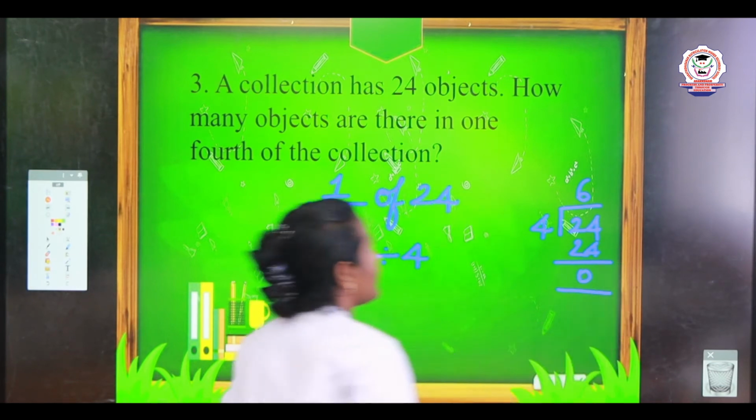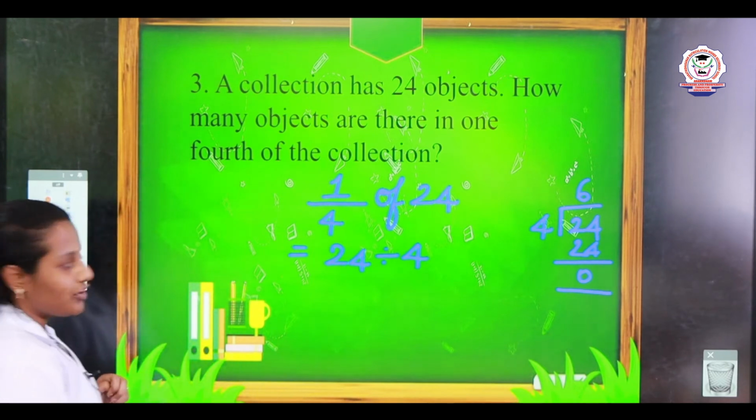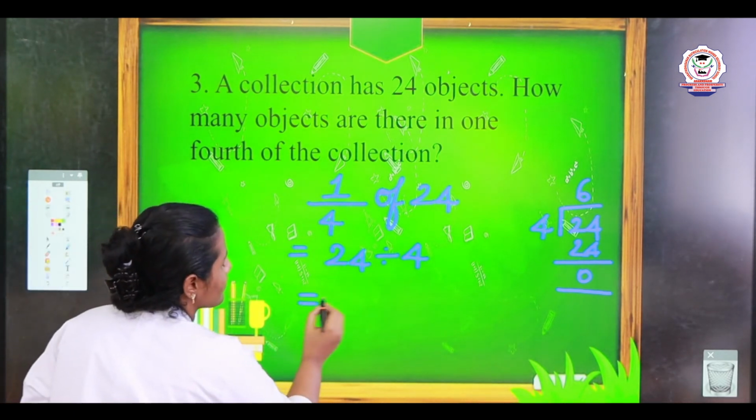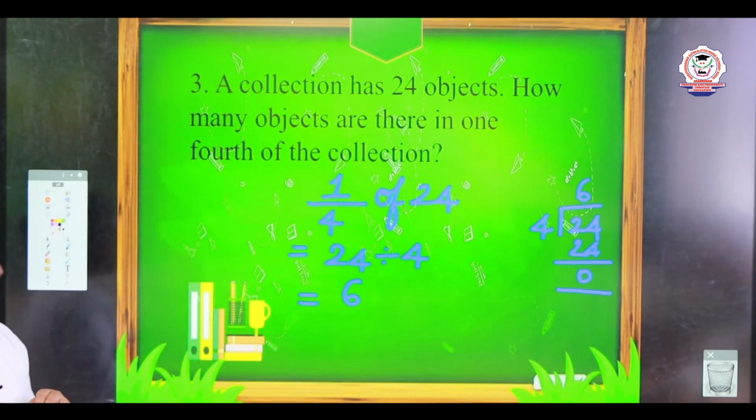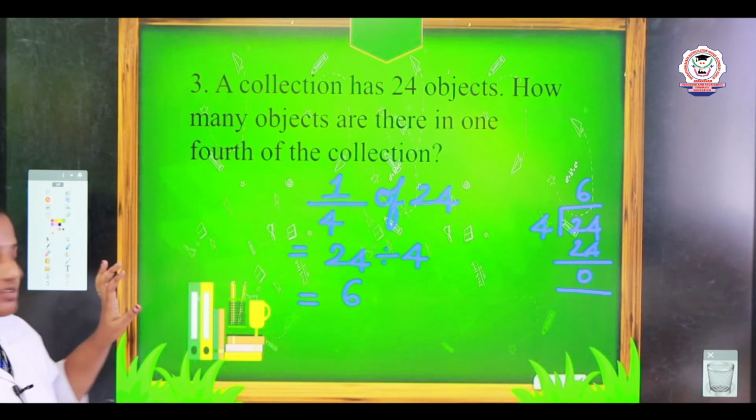So, if we take 1/4 of the collection of 24 objects, what will we get? We will get 6 objects. Very simple now, my dear. Now we will see the next one.